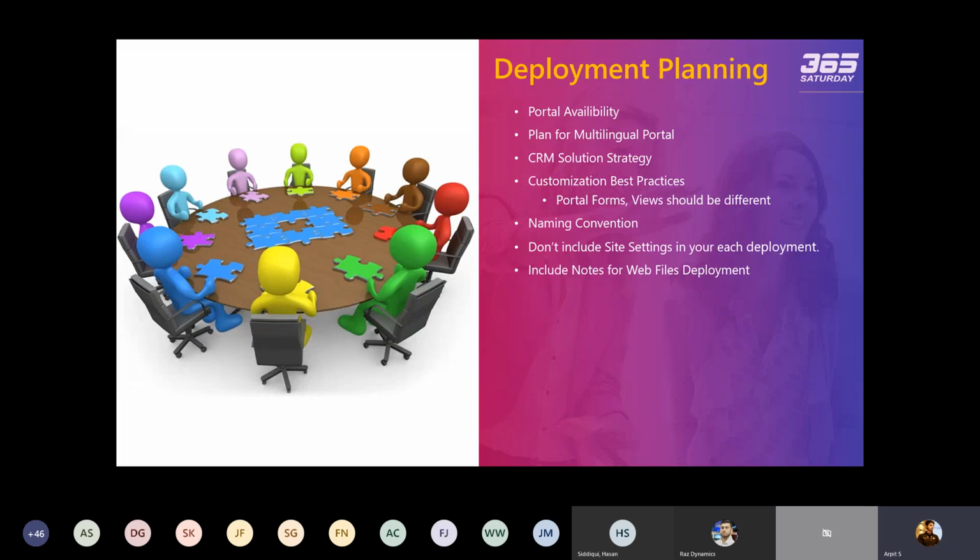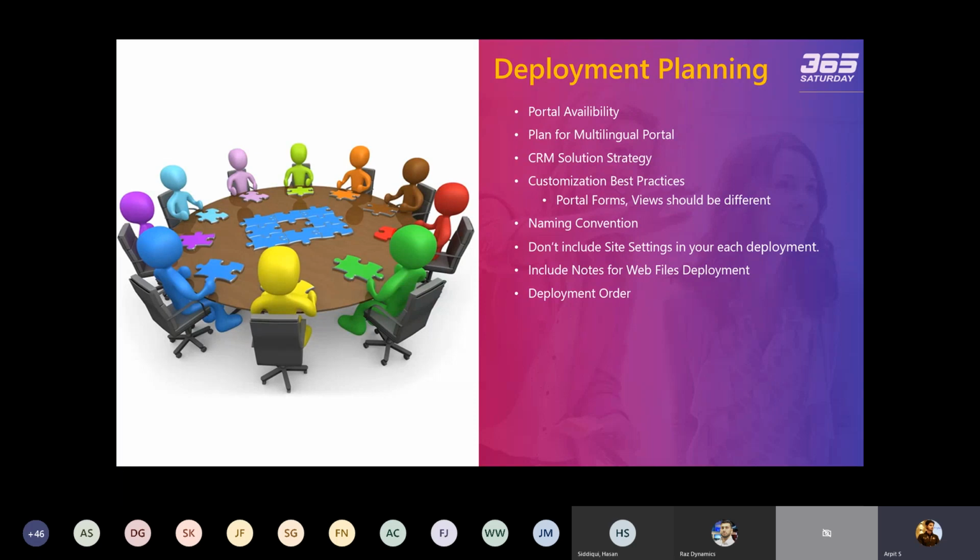So that is also an important thing. Deployment order: the portal configuration is a combination of two things. First is the configuration that you actually do in the portal, like creating web pages, custom JavaScript, HTML and so on. The second part is the customization that you do in Dynamics, in the CRM component, for example creating CRM forms, CRM views, and creating fields. So you usually have two kinds of deployments: first your CRM component deployment and second your portal component deployment. And both components are interlinked with each other.